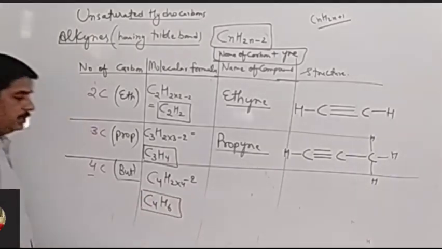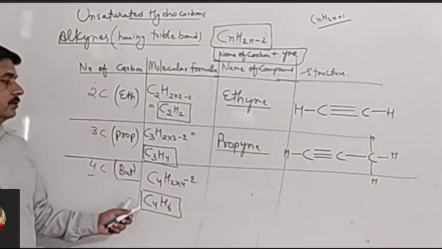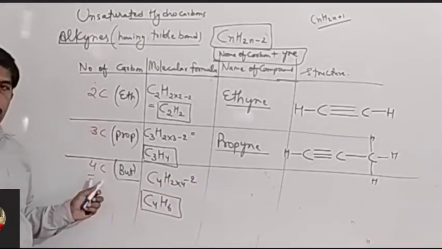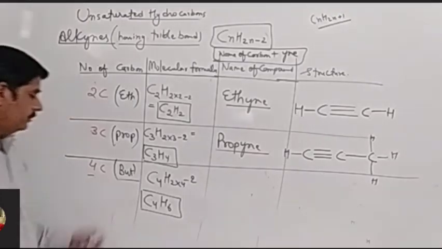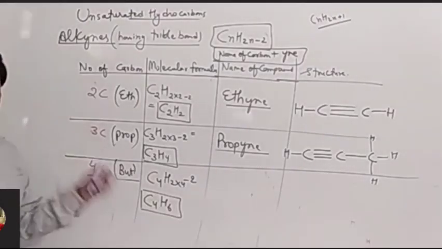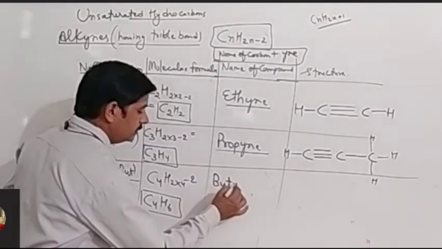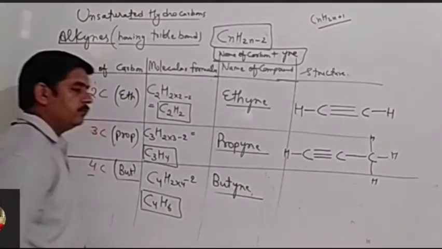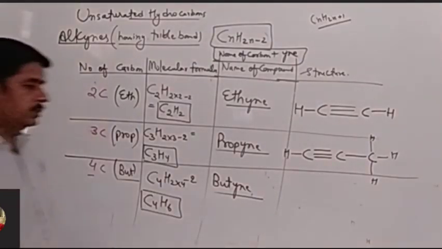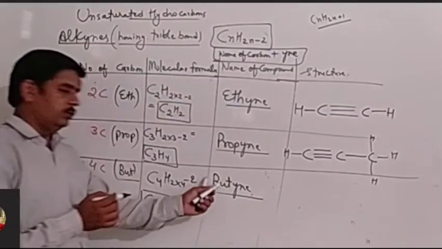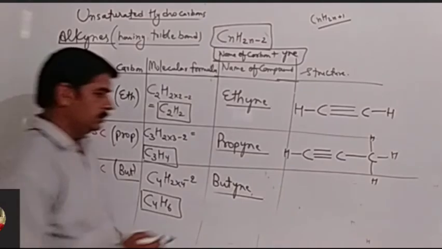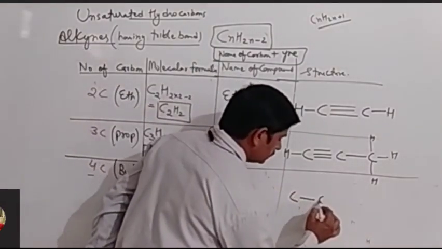This is the molecular formula of the alkyne having 4 carbons. So what should be the name? But in the beginning and then yne. So but plus yne, it should be butyne. And what should be the structure of butyne? As we know that but has 4 carbons, first draw 4 carbons like this.